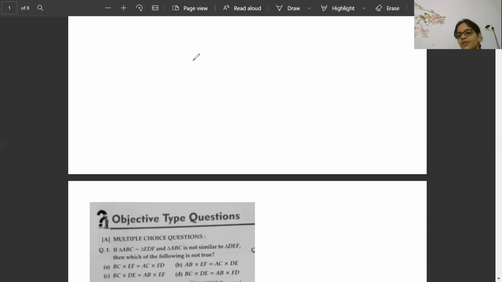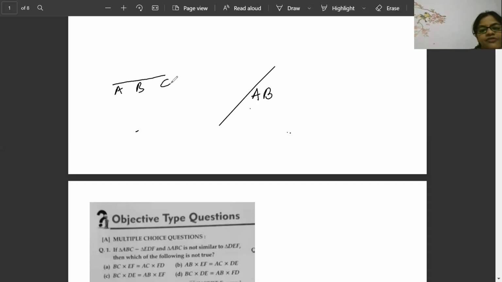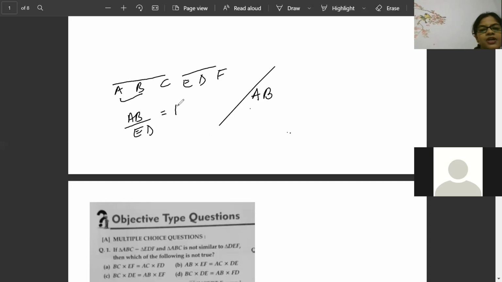Okay. Now everyone is telling answer C. That is the correct answer. Saranya said answer C. Pavitra said answer C. Okay, beta. Now AB is exactly proportional. So once the triangle is proportional, you see that the sides are ABC and the format is written as EDF. Shortcut way to understand: AB by ED will be equal to BC by DF will be equal to AC by EF.